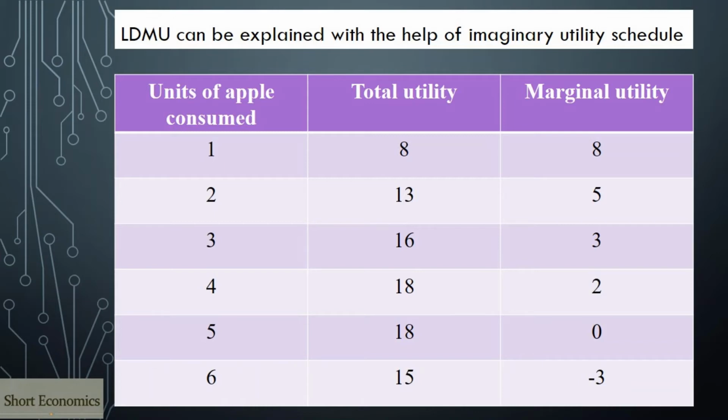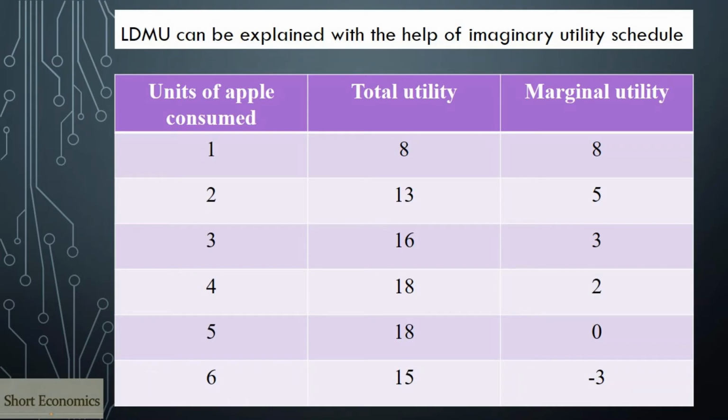The second apple gives him 5 units of utility, which is less than that of the first apple. If he continues to consume the third and the fourth apples, the marginal utility diminishes to 3 and 2 units respectively. When he consumes the fifth, his total utility remains at 18 units.